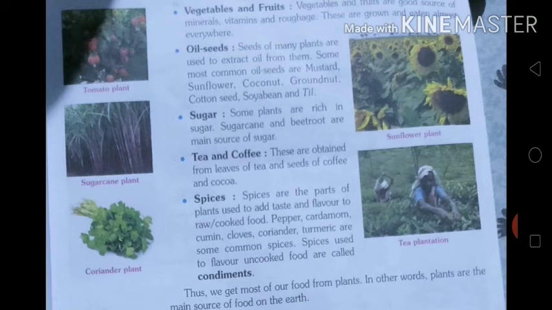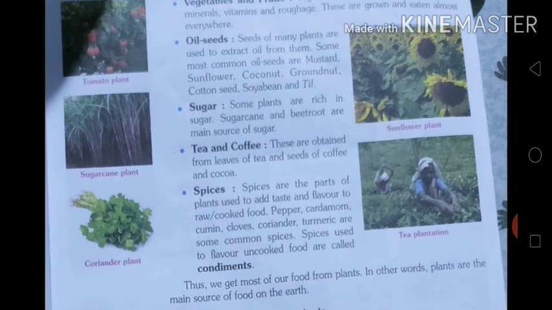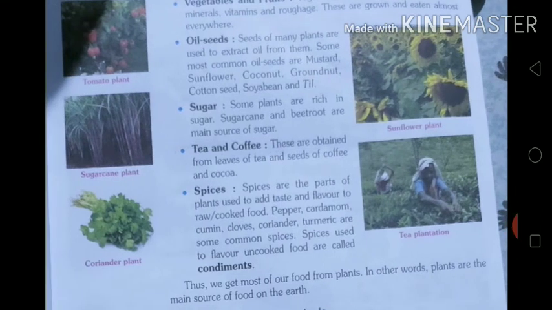Spices. Spices are the parts of plant used to add taste and flavor to raw or cooked food item. Pepper, cardamom, cumin, cloves, coriander, turmeric are some common spices. Spices used to flavor uncooked food are called condiments. So condiments are nothing but the substances used to add flavor in food items. So condiments are spices, and different spices are given here.